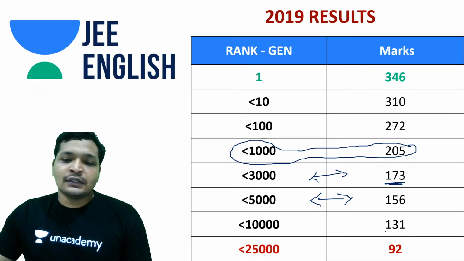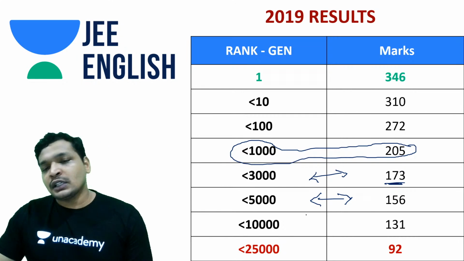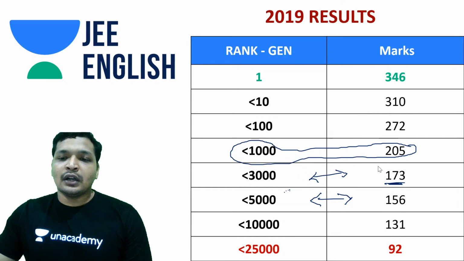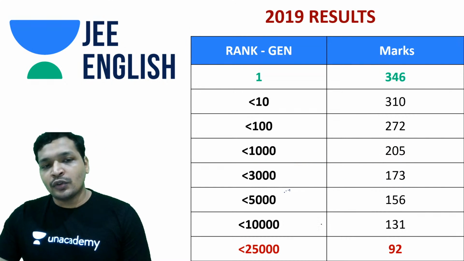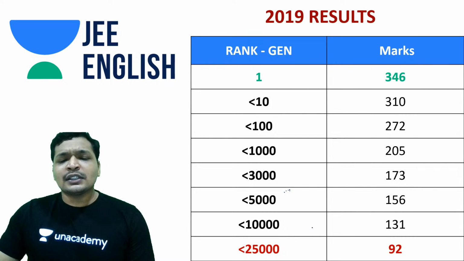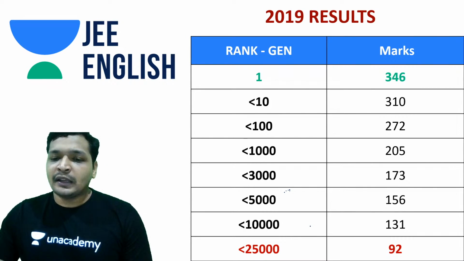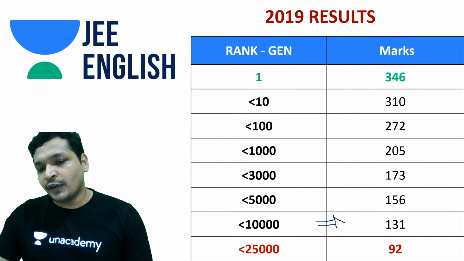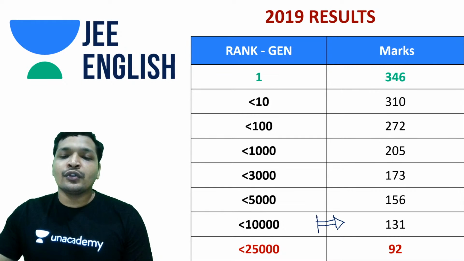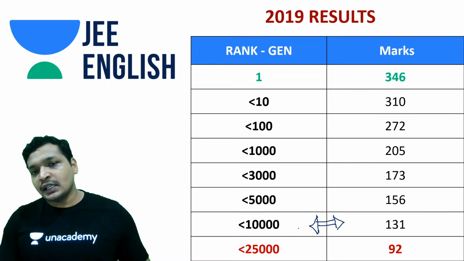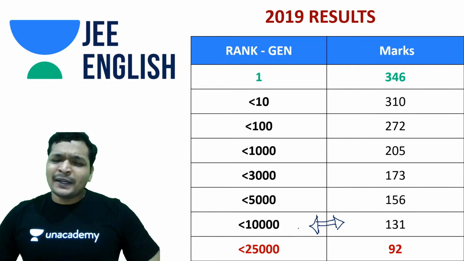Even though ranks are announced until 25,000 or 26,000, you can expect that all the engineering branches would close at 17,000. That includes dual degree. And 10,000 is where you want to stop applying for IITs. Maybe it depends upon your interest. If you want to go for a 5-year-long course, or if you have a better option in NITs and IIITs, it is generally advisable to consider that. It totally depends, guys.